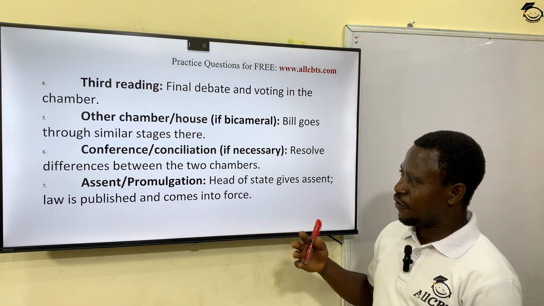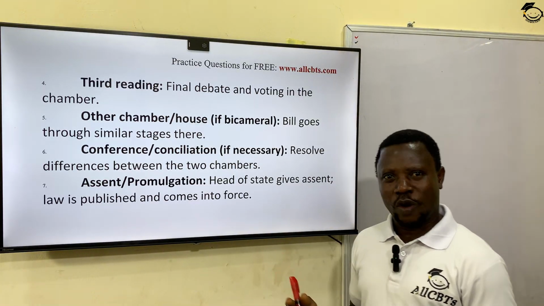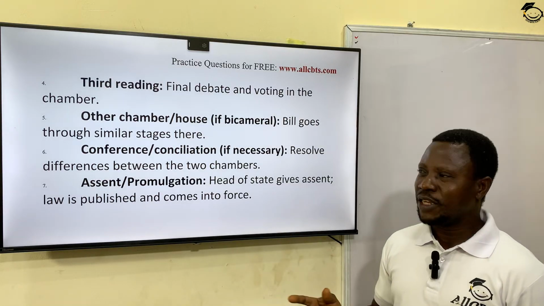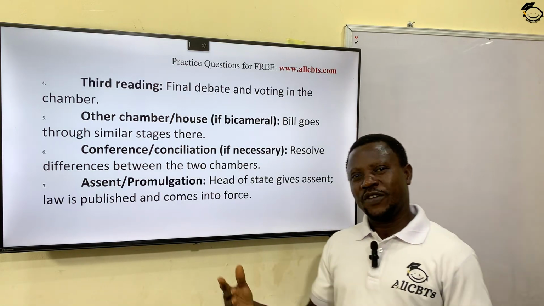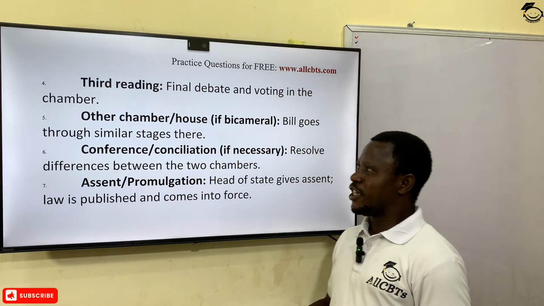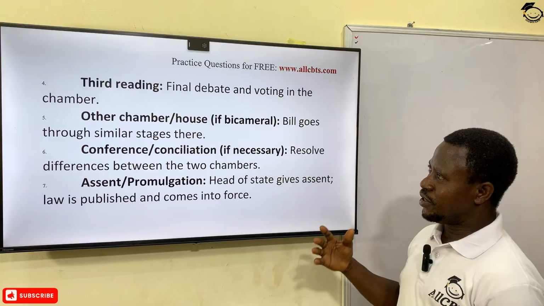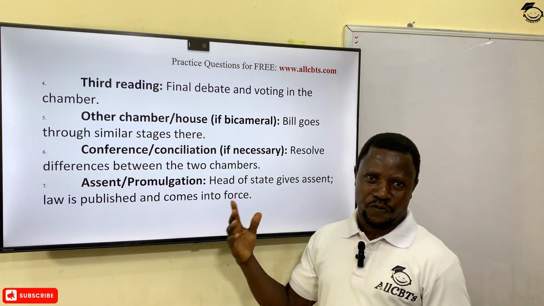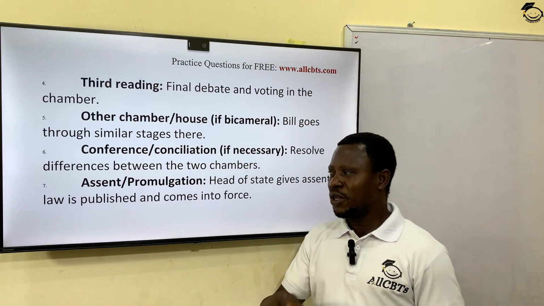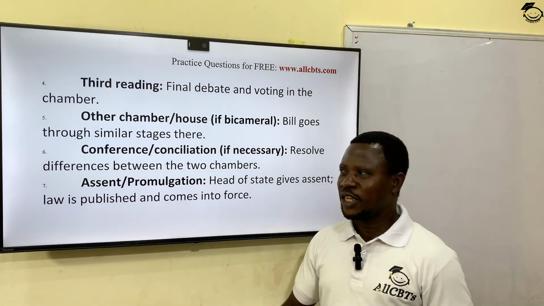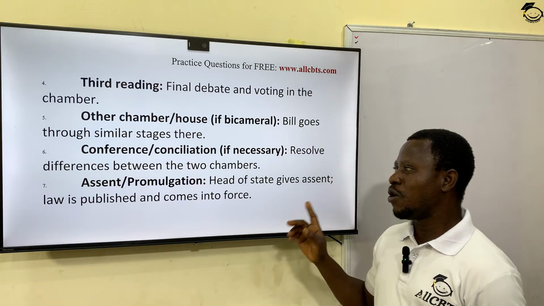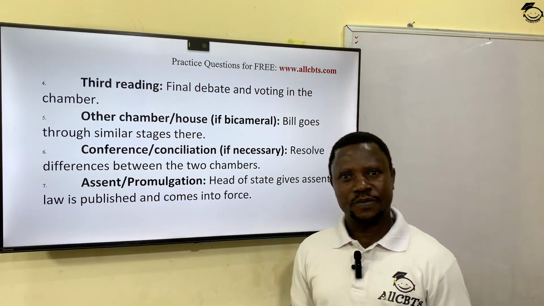But if he insists on refusing to sign such a bill into law, eventually, after about 90 days given to him, the National Assembly or the Legislative House will have a joint sitting, and in that joint sitting, if it's bicameral, 2 houses, they will vote on the bill. And once they vote, a 2/3 majority of the votes supporting the bill turns the bill into law. So whether the head of state signed the bill or not, a 2/3 majority of the House will override the veto of the head of state.